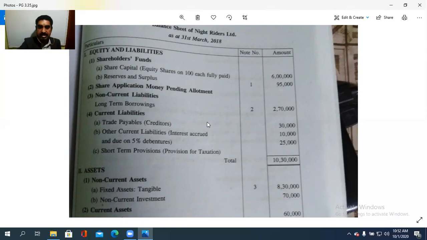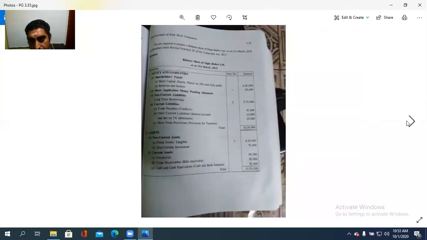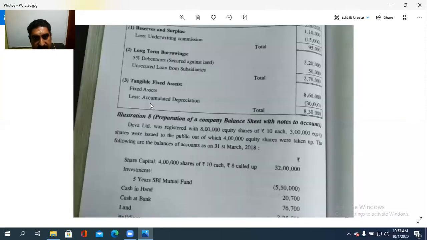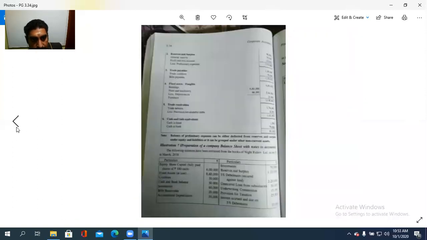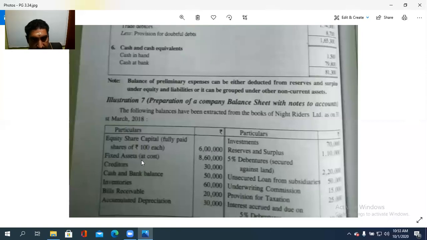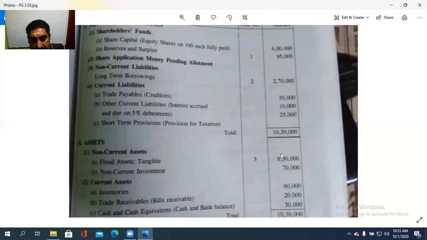Like the same, assets also are to be prepared. Under that, non-current assets, that is fixed assets, tangible. Tangible assets is one item, and the other item is non-current investments. Tangible assets is fixed assets less accumulated depreciation, which is already given in the question. Fixed assets at cost is 8,60,000, and accumulated depreciation is 30,000. So 8,30,000 is the amount to be put. The accumulated depreciation is to be deducted. That is the tangible fixed asset.